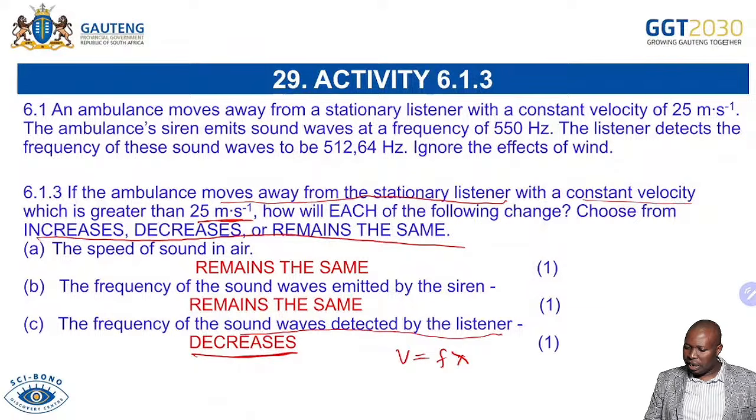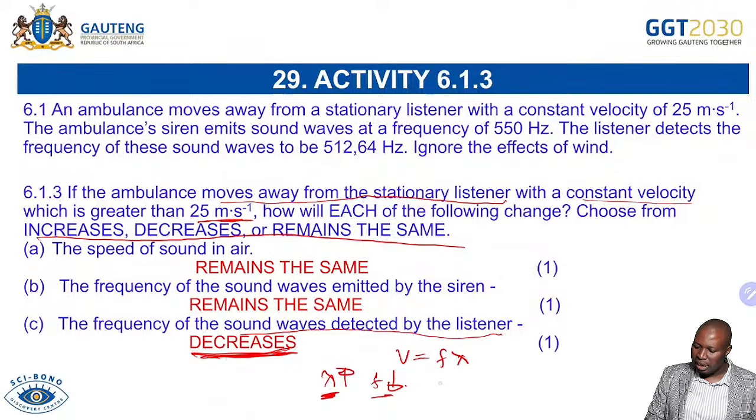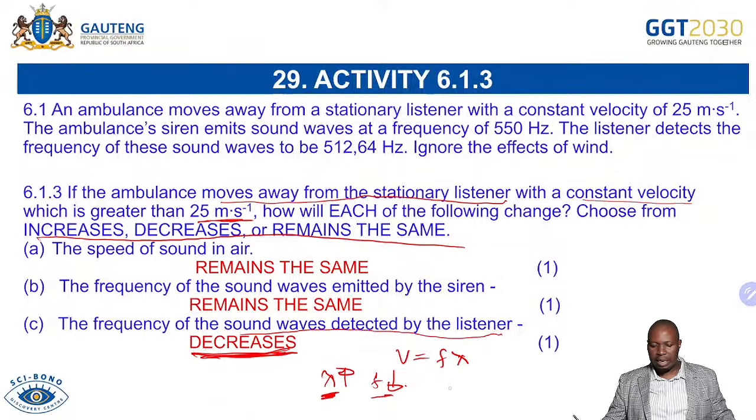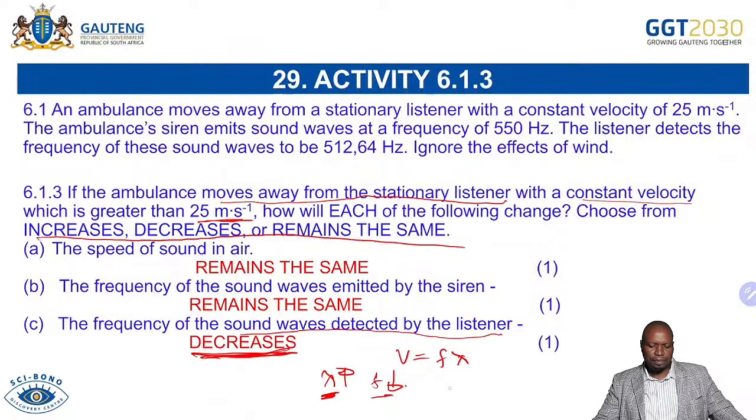When the wavelength increases, the relationship is inversely proportional, so the frequency will decrease. So we're saying the frequency detected by the listener decreases, not of the source, but of the listener. The source is producing the same sound throughout.